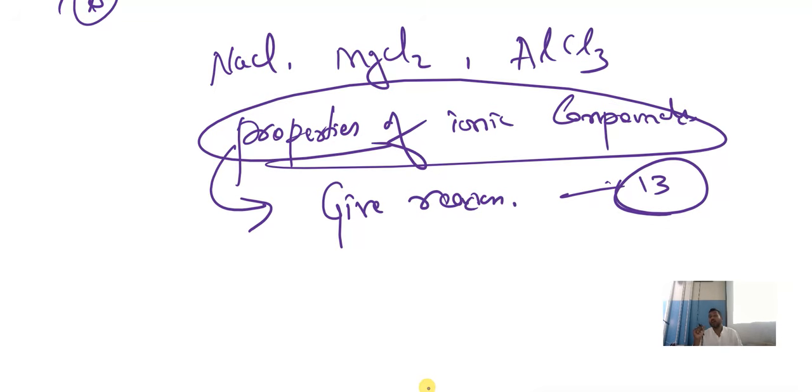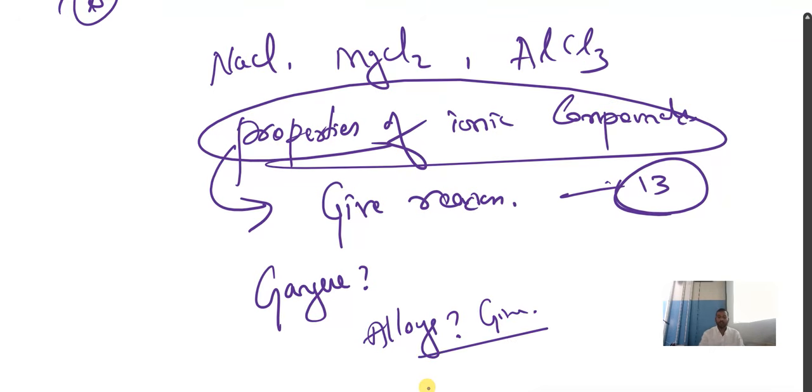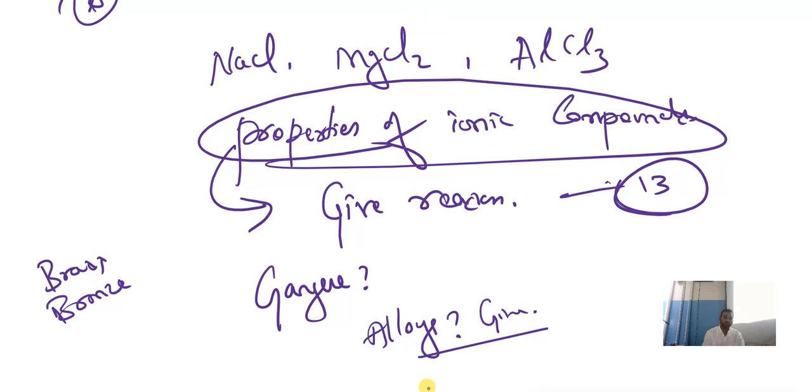Again, I am repeating. What is roasting, calcination? Examples also you have to study about roasting and calcination. And next is what is electrolytic refining? What is mineral? What is ore? What is gangue particles? What is gangue? And what are alloys? You need to study in this chapter. What are alloys? Give examples of alloys. And we have different alloys such as brass, bronze, solder, stainless steel.